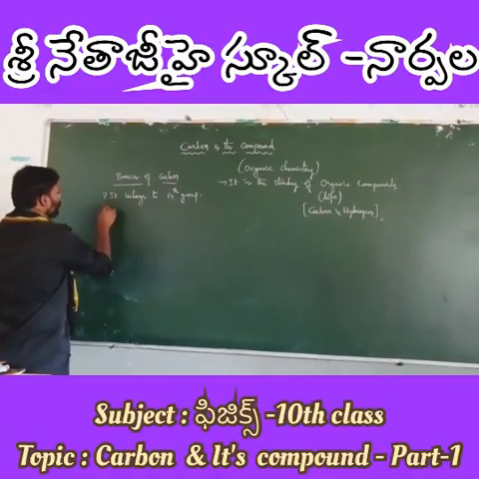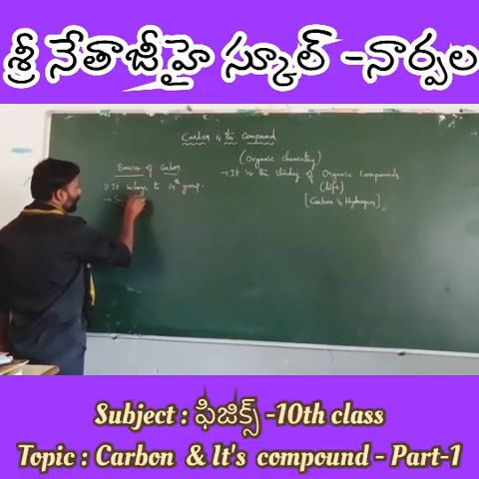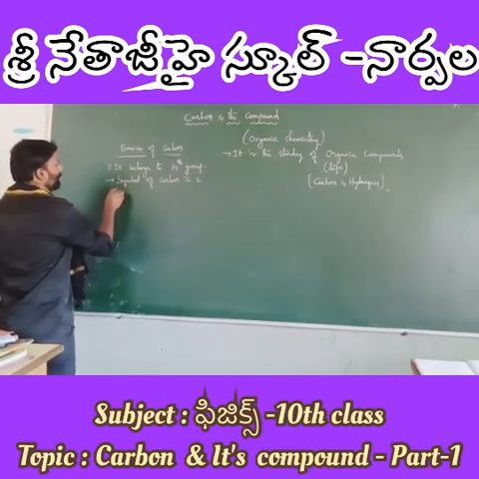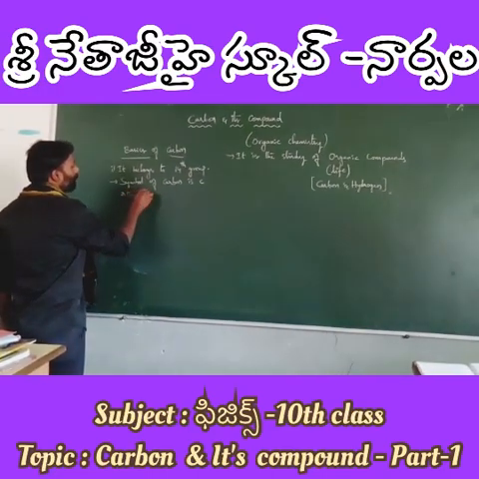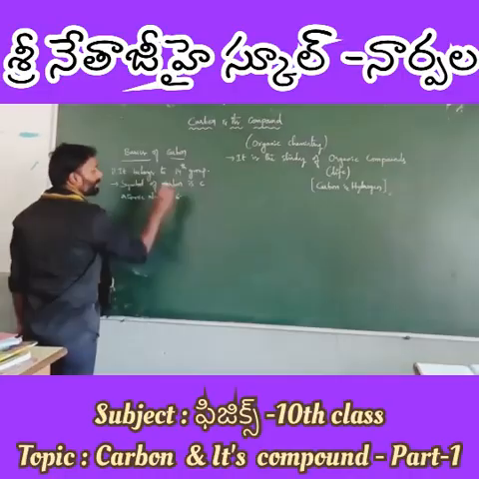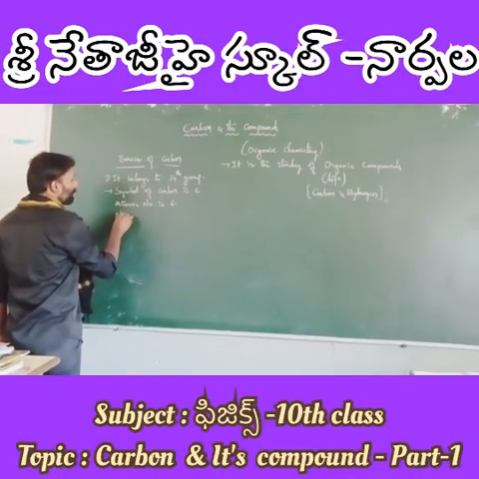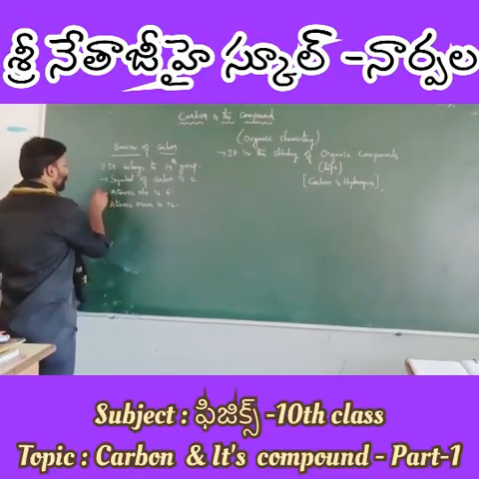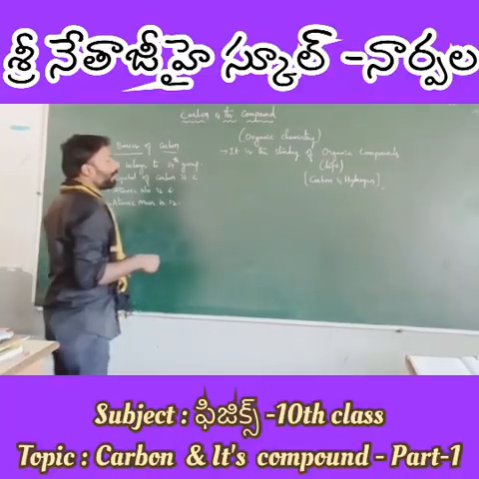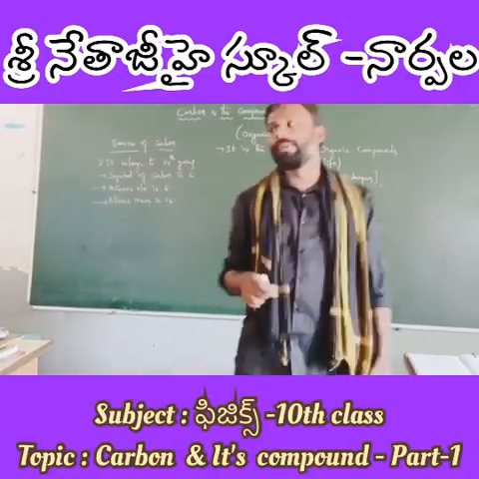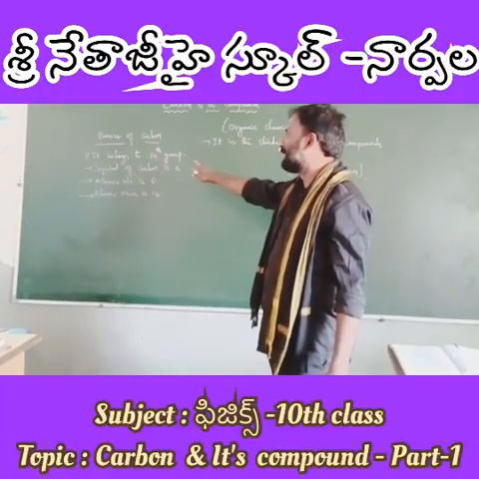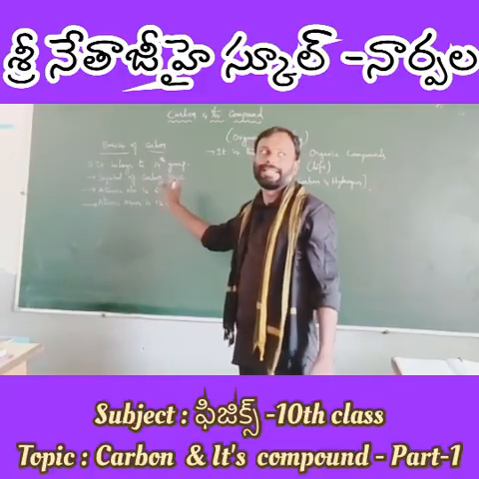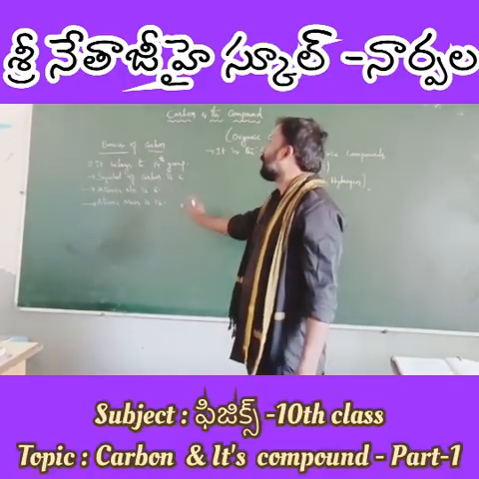You know very well, the symbol of carbon is C. Its atomic number is 6. Atomic mass is 12. So once again I'll repeat, guys. Carbon belongs to the 14th group. Its symbol is C. Atomic number is 6. Atomic mass is 12. This is the basic study about carbon.